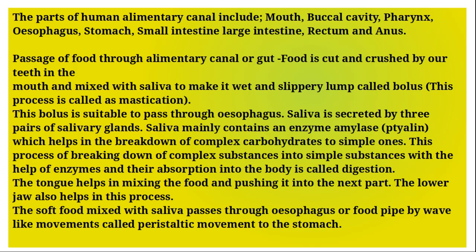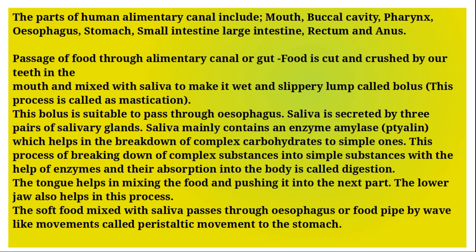Saliva is secreted by 3 pairs of salivary glands. Saliva mainly contains an enzyme, amylase, which helps in the breakdown of complex carbohydrates to simple sugars. This process of breaking down complex substances into simple substances with the help of enzymes and their absorption into the body is called digestion. The tongue helps in mixing the food and pushing it into the next part. The lower jaw also helps in this process.